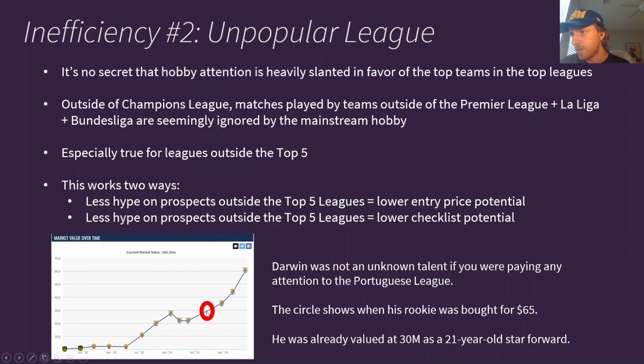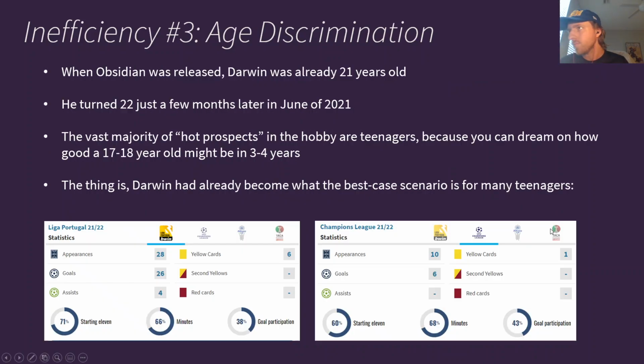So he was already a $30 million valued transfer player at that point, and he was a 21-year-old star forward. He was already probably the best player in the Portuguese league at that time. So yeah, this was not a surprise if you were watching the Portuguese league or paying attention to the league. He was already one of the stars of the league, and people just weren't paying attention from a mainstream hobby perspective, but the data was already there if you wanted to do this sort of digging.